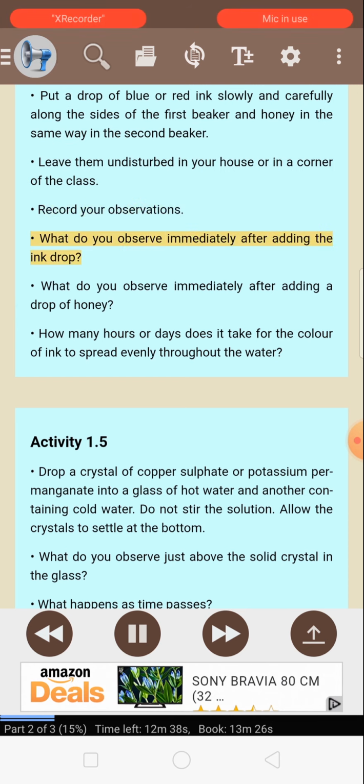Record your observations. What do you observe immediately after adding the ink drop? What do you observe immediately after adding a drop of honey? How many hours or days does it take for the color of ink to spread evenly throughout the water?